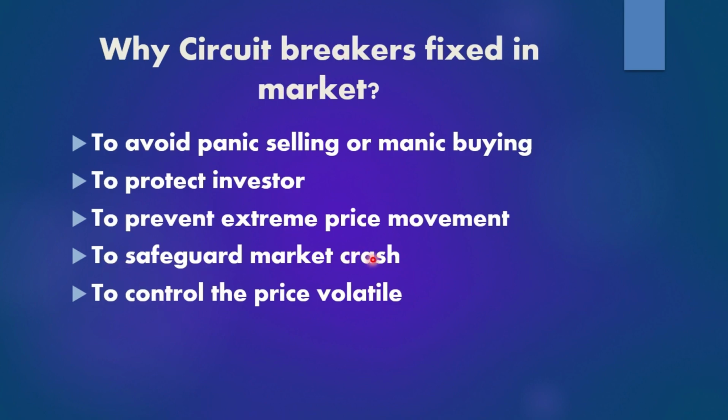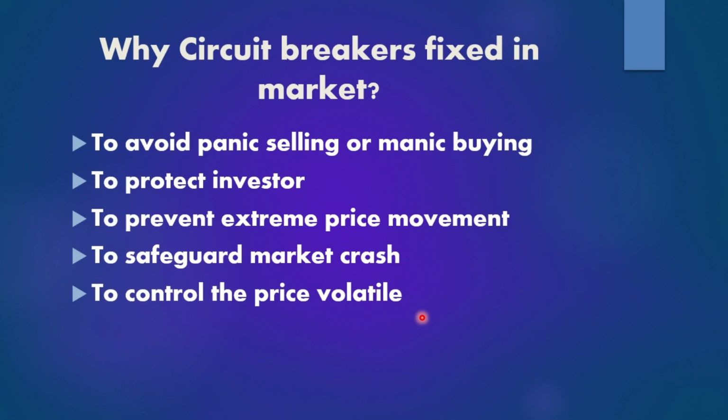And to safeguard against market crash. Okay, if the market crashes, in a sense what happens, everybody will be affected. So to safeguard against the market crash, circuit breakers are required. As well as to control the price volatility, in a sense the improper highs and lows. Okay, so suddenly it will go high, suddenly it will come down. Okay, only speculators can make a profit during this high volatility. Okay, in order to control all these points, the circuit breaker is required in a market. That's the reason SEBI has fixed it in India, as well as from here the UAE regulator has fixed circuit breakers.